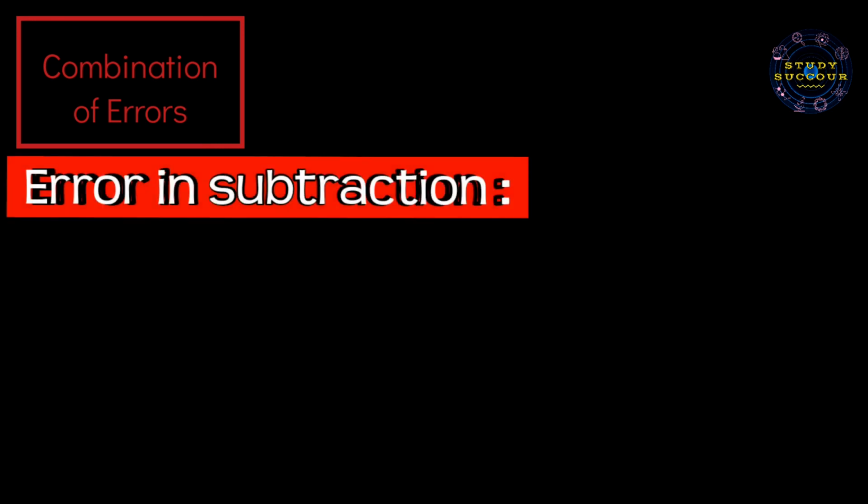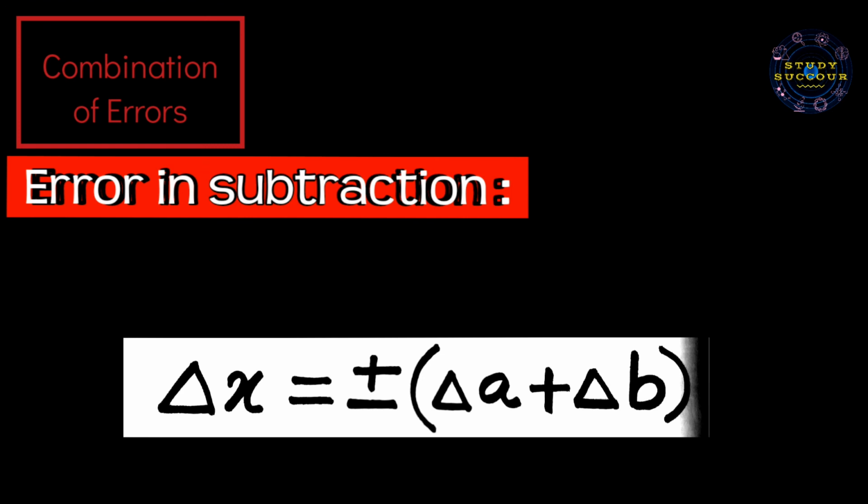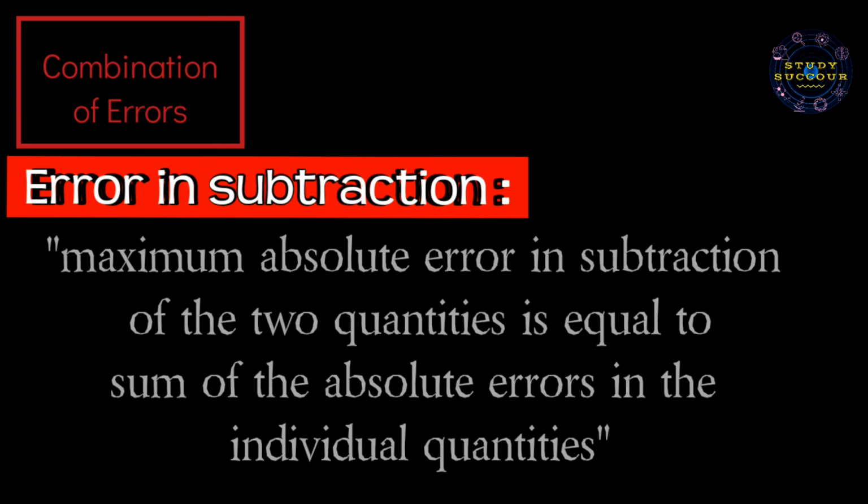Now errors in subtraction. The same formula as in the errors in addition. The only difference is the equation. Here the initial equation is x equals a minus b, as you know, it's for the errors in subtraction. And the rule: maximum absolute error in subtraction of two quantities is equal to the sum of the absolute errors in the individual quantities.